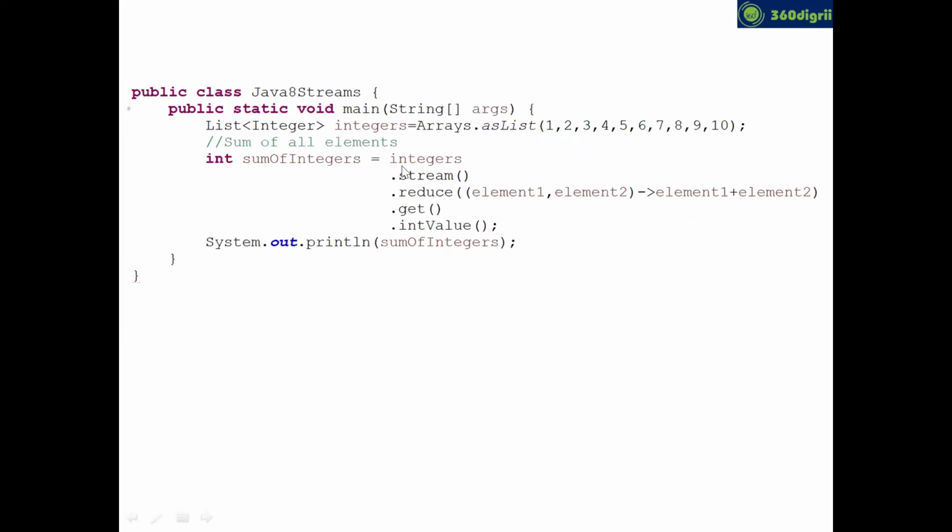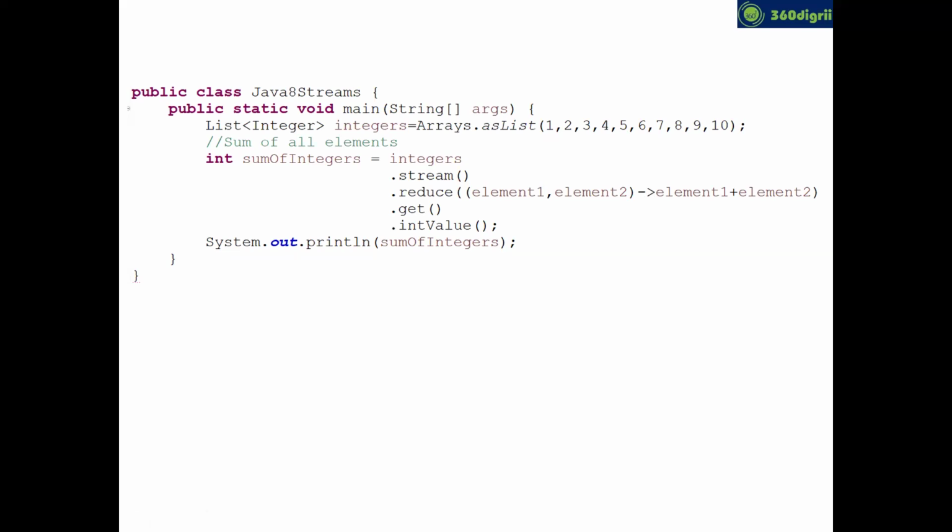Yeah, sum of elements. Can you see how to use it? Same integers dot stream, and you have to use reduce. Now you have to take 2 elements here, because 1 plus 2 is 3. Now 3 plus 3 is 6. 6 plus 4 is 10. 10 plus 5 is 15. 15 plus 6 is 21. Did you focus? Every time I was adding 2 elements. That's why, buddy, you have to take element 1, comma, element 2, and the arrow, you have to say element 1 plus element 2. You'll get the addition by this.